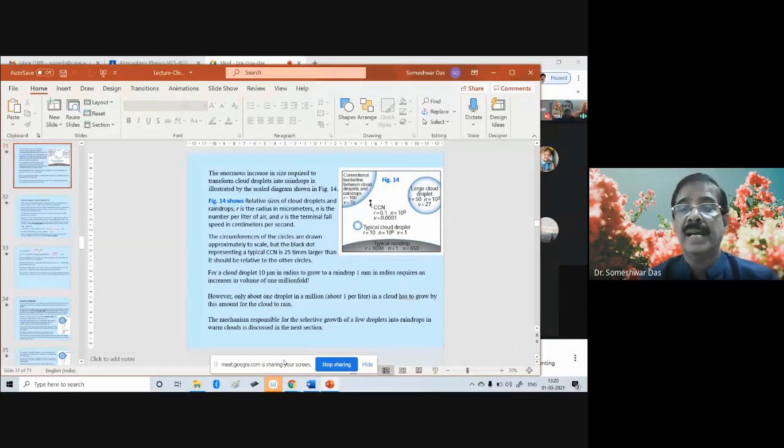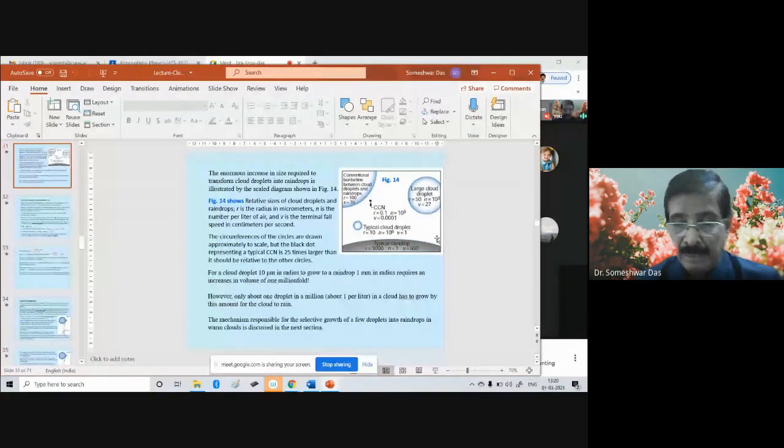We also discussed how a tiny cloud condensation nucleus, let us say of radius 0.1 micron, grows into tiny droplets of water of the size about 10 micrometer, and then further into large cloud droplets of 50 micron, and then 100 microns, and then into a raindrop of about 1 millimeter size or so, 1,000 microns, with number concentration and the terminal velocity.